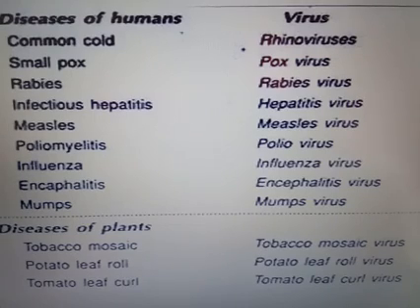The next is potato leaf roll, the curling or rolling of the potato leaf. It is caused by potato leaf roll virus. The next one is tomato leaf curl, caused by tomato leaf curl virus. Got it? So these are the three diseases of plants. Which ones? Tobacco mosaic virus, then potato leaf roll virus, then tomato leaf curl virus.